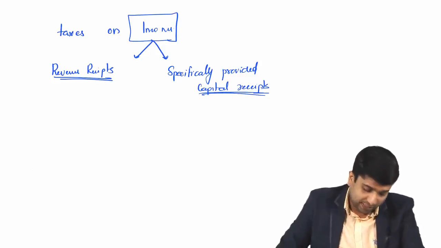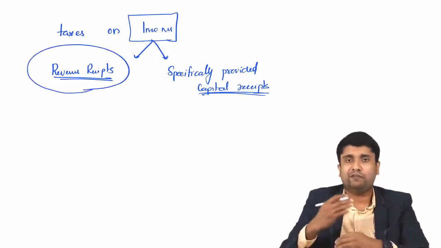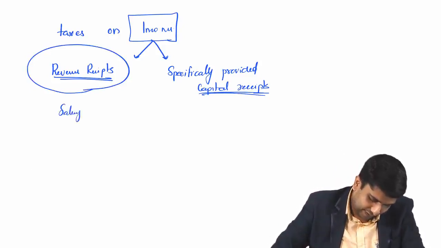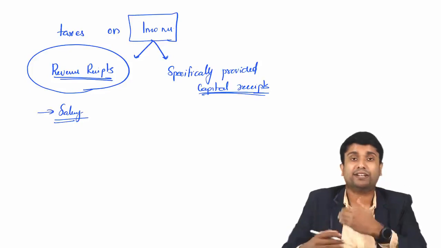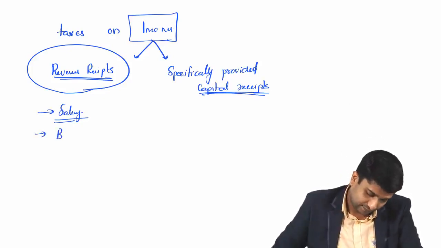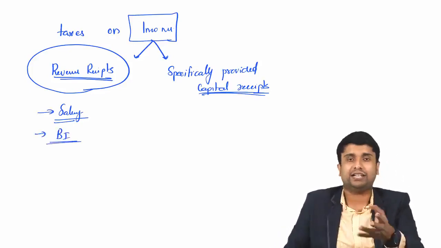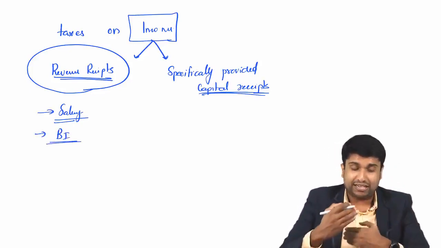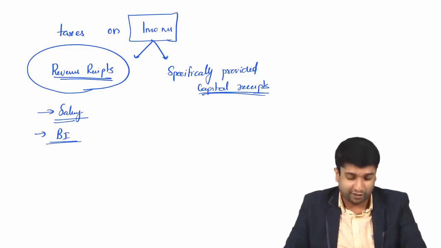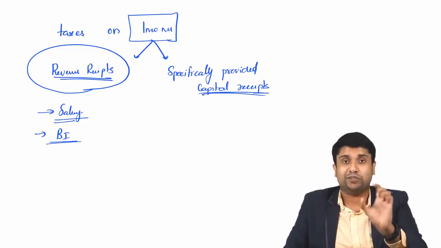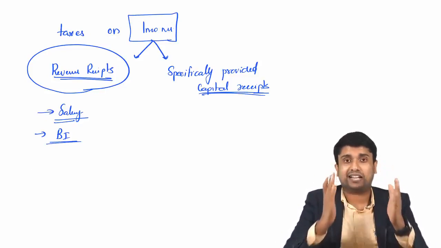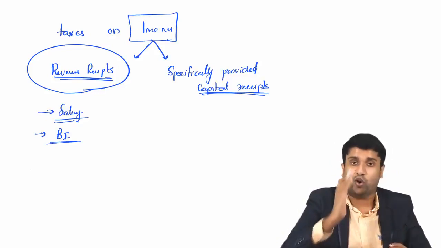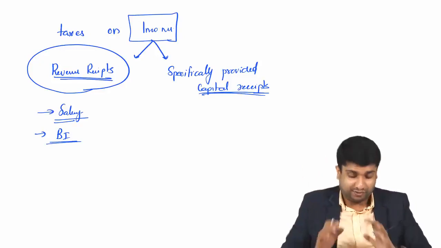Revenue receipts simply means a receipt which keeps on coming. Say for example, salary. Every month I'll get salary, it keeps on recurring. Or business income. Every sale I'll earn some profit or some income. So there is a continuity of earning that particular income, and that is called revenue receipts. As per the income tax laws, every revenue receipt can be called an income.